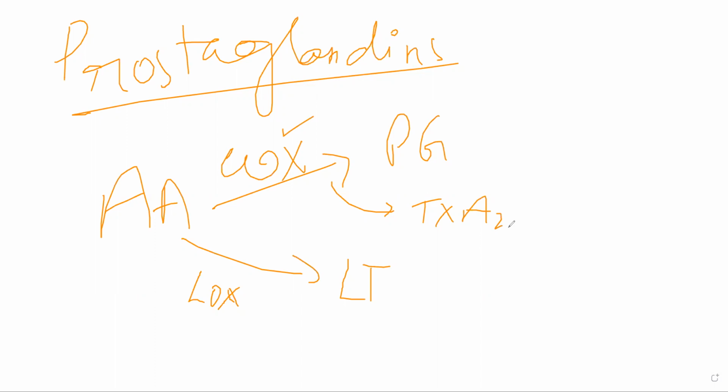Okay. Now prostaglandins are of multiple types. You can have PGE1, E2, D2, F2, I2, multiple types, and they will have different functions. For example, if we take PGE2, it will contract your gastrointestinal tract and your bronchial smooth muscles. The smooth muscles present in your GIT and your smooth muscles of your bronchi. Prostaglandin E2, D2, and F2 will contract your uterus.